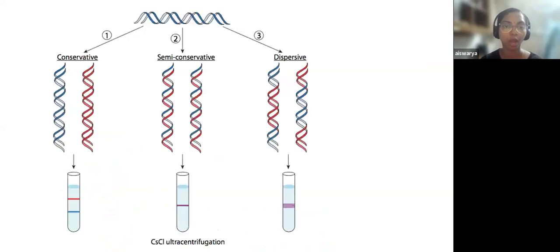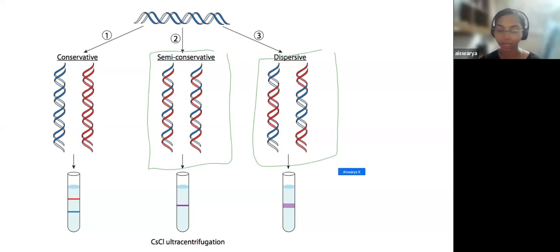Okay, so I'll just show you how this happens. Replication of DNA was hypothesized to happen in three different ways: the conservative method, the semi-conservative method, and the dispersive method. Our understanding now is that DNA replicates through the semi-conservative method. So, conservative, semi-conservative, and dispersive. This is what I explained to you: in the assertion part, the semi-conservative image was explained, whereas the dispersive one was explained in the reason part.